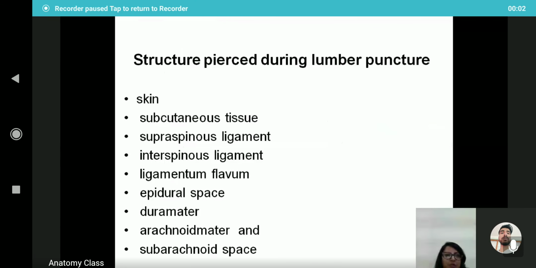The structures pierced during lumbar puncture are the skin, subcutaneous tissue, supraspinous ligament just above the spine, interspinous ligament between the spines, ligamentum flavum on the lamina, the epidural space, and then the dura mater, arachnoid mater, and ultimately the needle goes into the subarachnoid space and can aspirate the cerebrospinal fluid for investigation. So the structures pierced during lumbar puncture is important for MCQs.